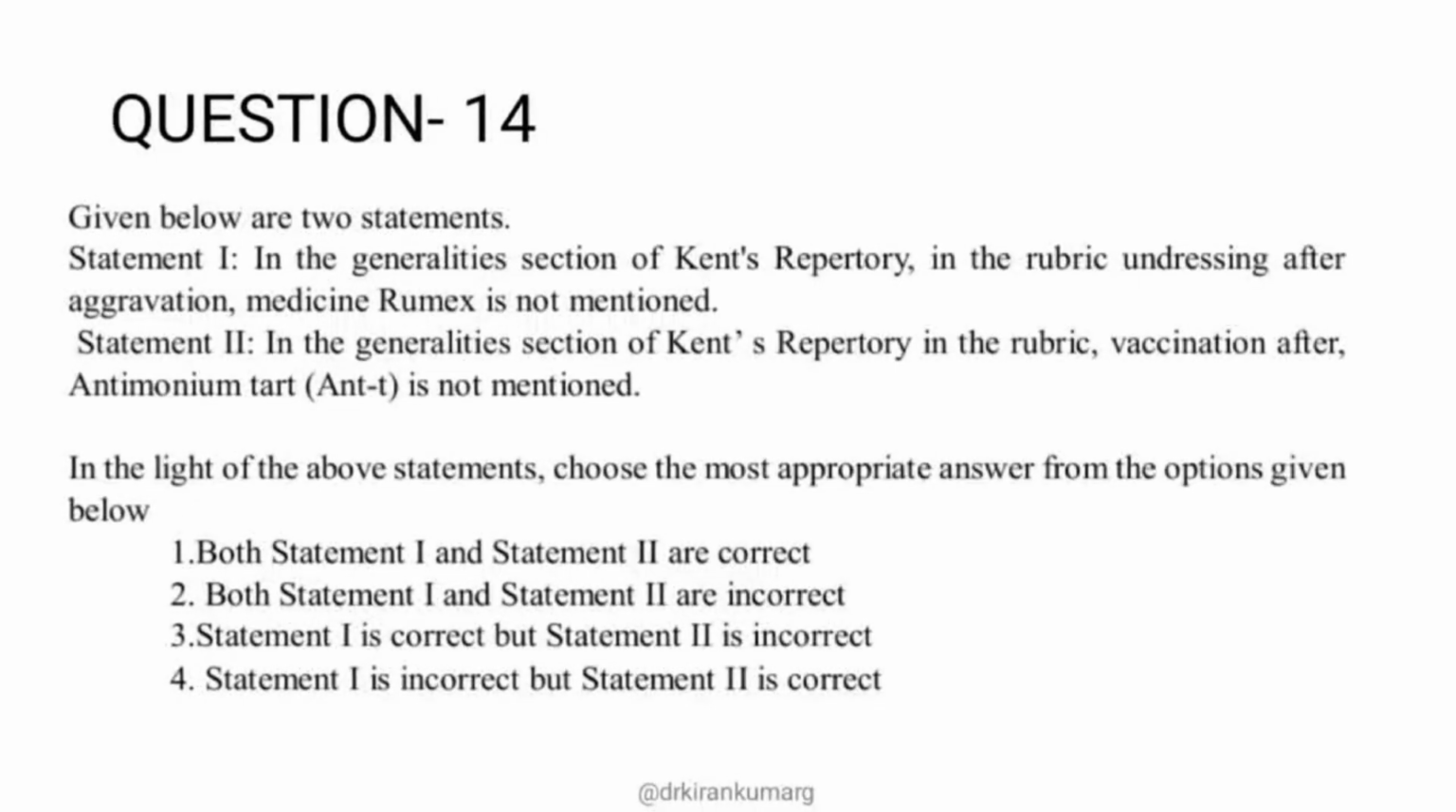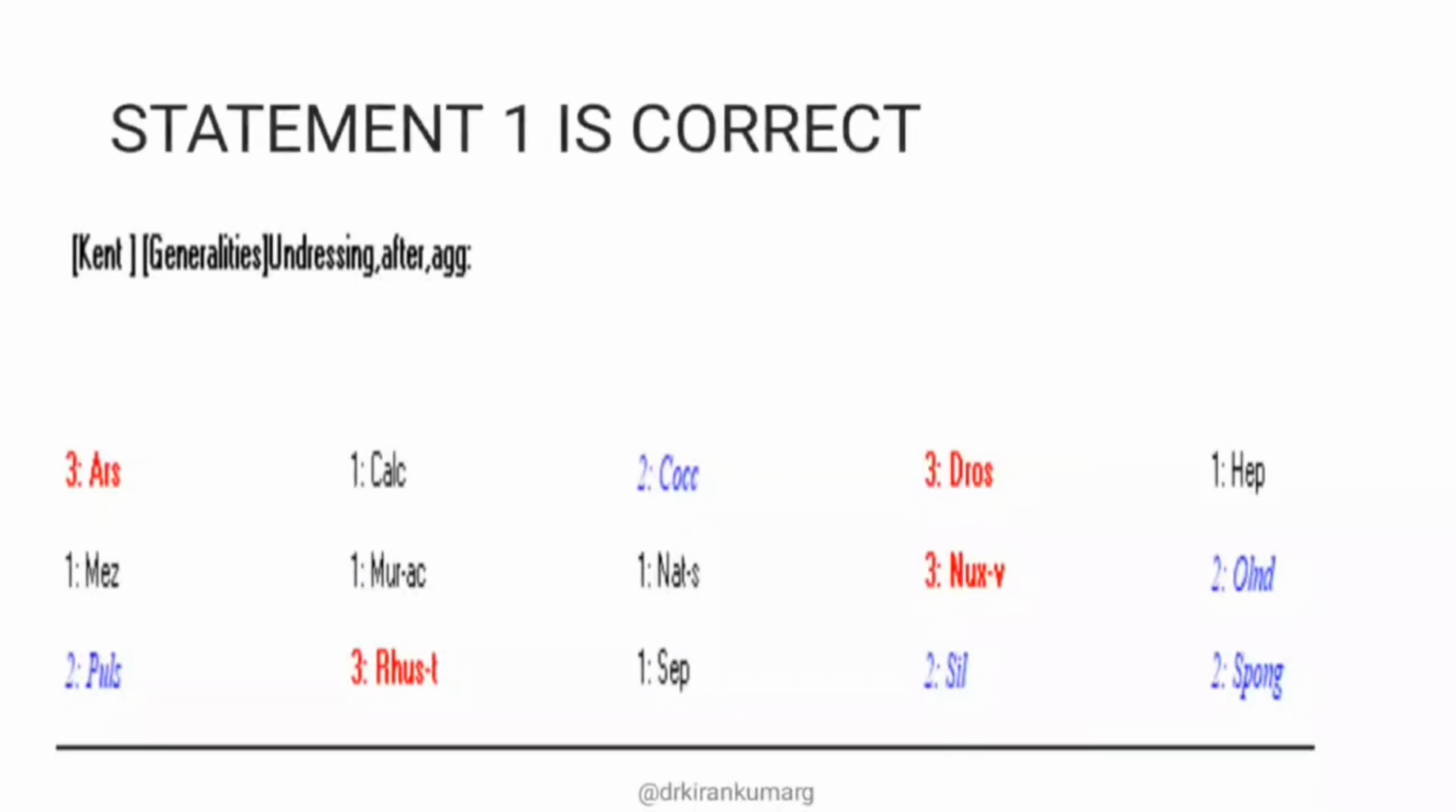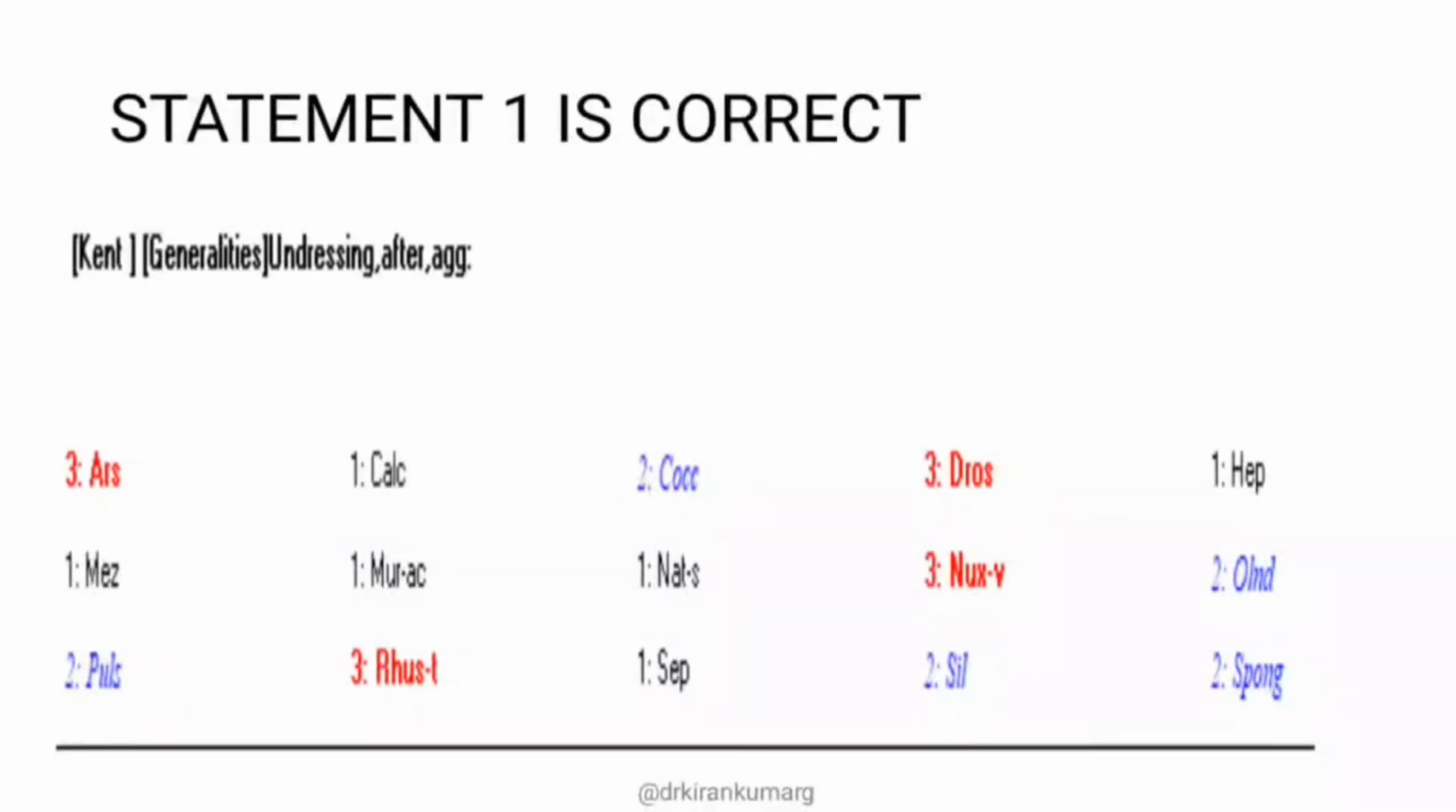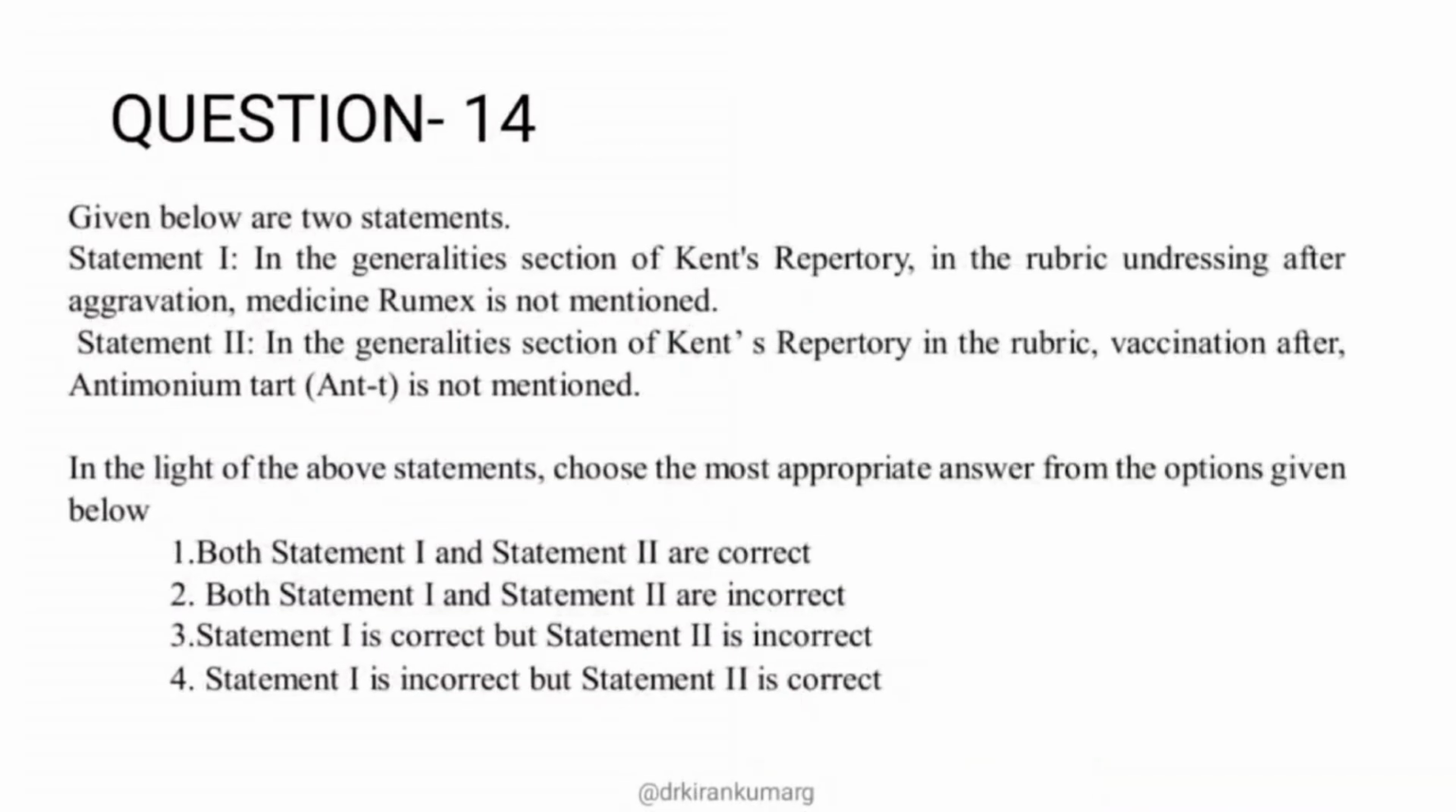So let's get back to Kent's Repertory and see under the Generalities chapter. Under undressing after aggravation, you have Rhus tox, you have Pulsatilla, you have Sepia, you don't find the remedy Rumex. So here the statement 1 is correct. And the next statement was, in the Generalities section of Kent's Repertory, the rubric vaccination after, Antim tart is not mentioned.